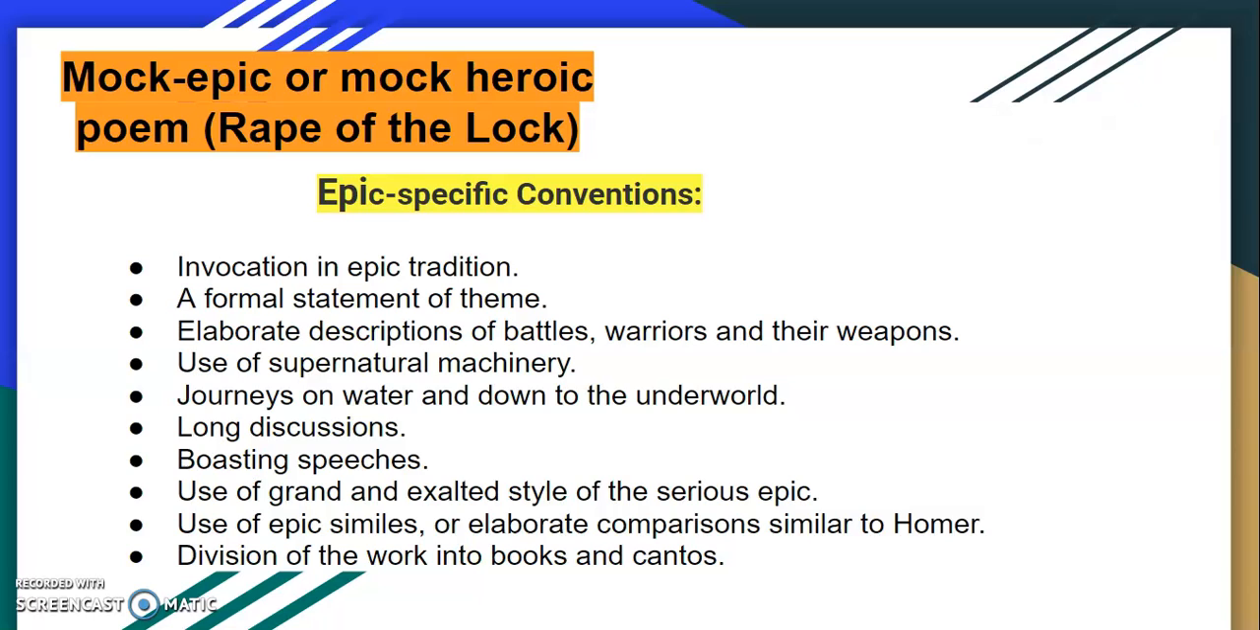And this video is of 2 slides. You must watch the 2 slides completely to understand what is mock epic. Now you see, mock epic, as the name itself signifies, you have to know epic first. Now what is epic? These are the epic qualities that you can see in front of your eyes in the slides. Epic means something like a long narrative poem.